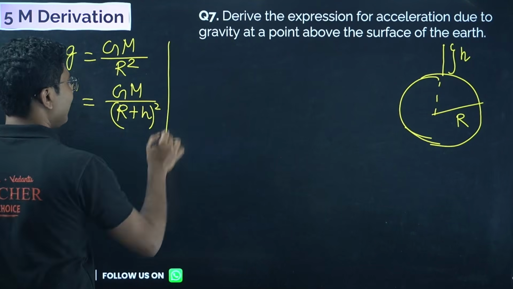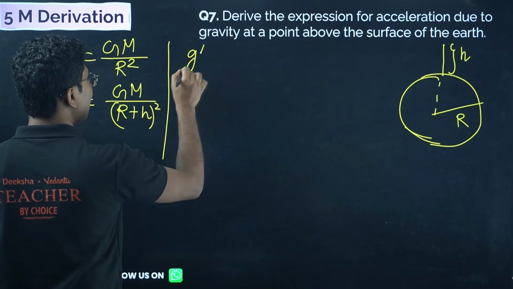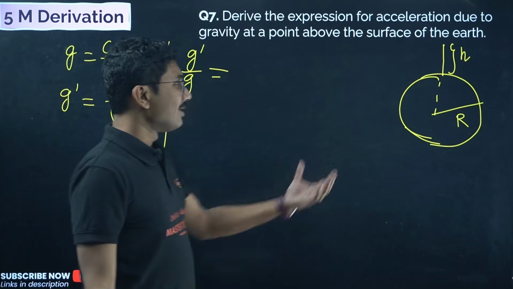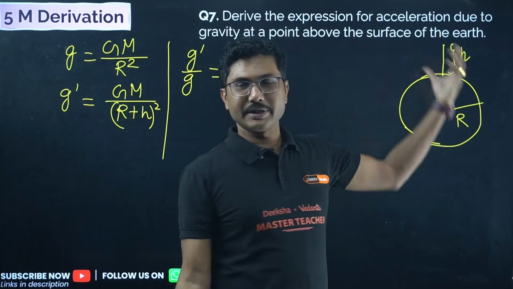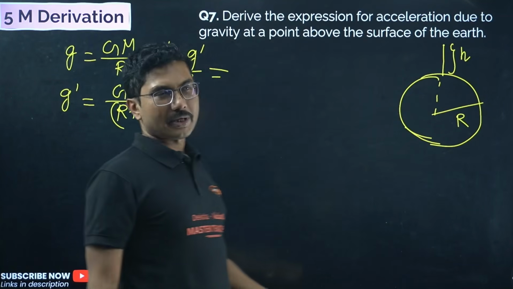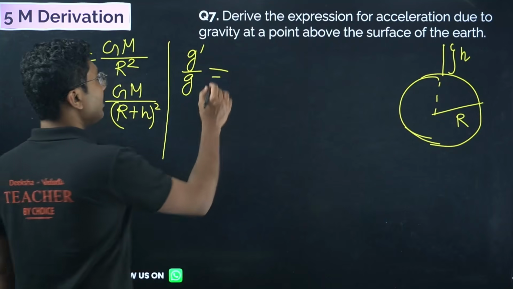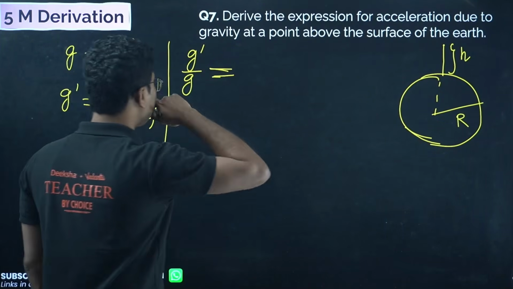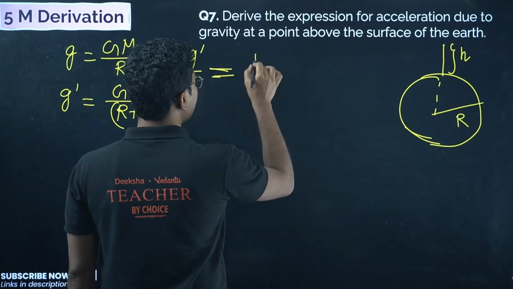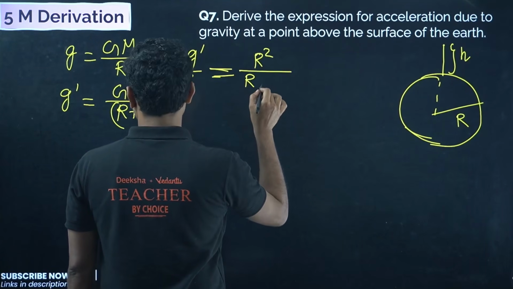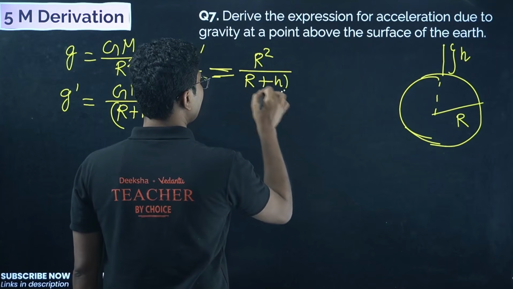Now just find the ratio. Again, g dash by g, and GM gets cancelled, because when you are outside the Earth you have to consider the total mass. There is nothing extra in here, so those extra masses you do not need to consider. The only mass you need to consider is the total mass of Earth. So you will get r square divided by (r plus h) whole square.